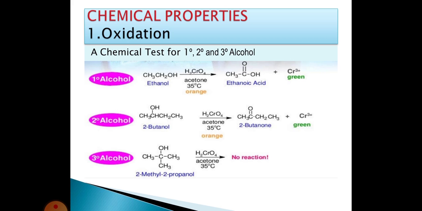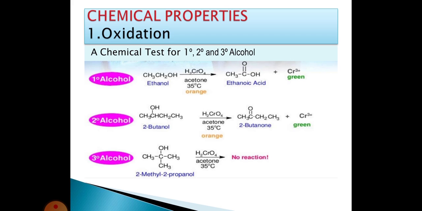Next we are taking the secondary alcohol, for example 2-butanol. This 2-butanol reacts with chromic acid in acetone at 35 degrees centigrade to form 2-butanone, and chromium ion elimination takes place. For the tertiary alcohol, we are taking 2-methyl-2-propanol. This reacts with chromic acid in acetone at 35 degrees. There is no reaction here. The reaction will not take place.